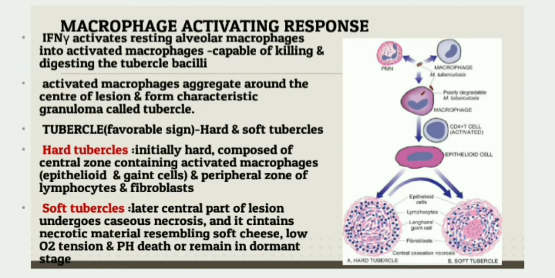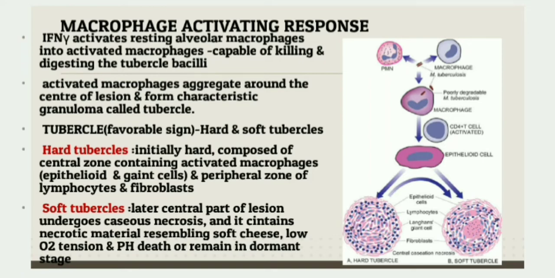Normally, the macrophage activating response should be more and the tissue damaging response should be less for a successful outcome. Because of the macrophage activating response, the person should be able to control the infection. Through the tissue damaging response, the patient will be able to come out of the disease with very little morbidity, fibrotic nodules and not much lung damage. From the above discussed part, I hope you got an idea that the T helper cell 1 is more useful in TB. Next, let's see what is macrophage activated response.